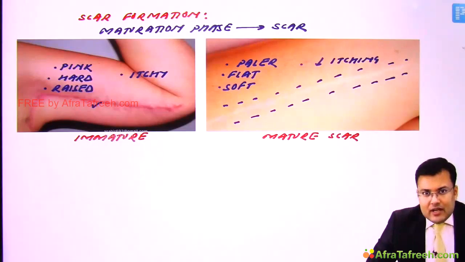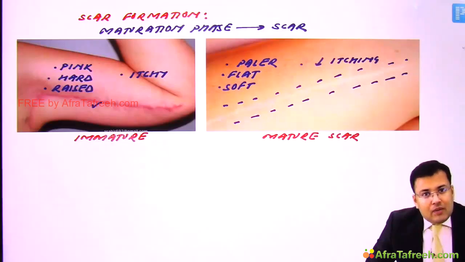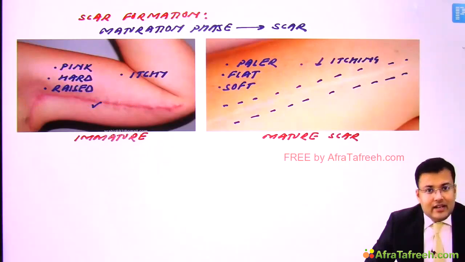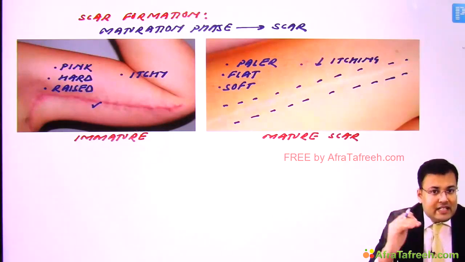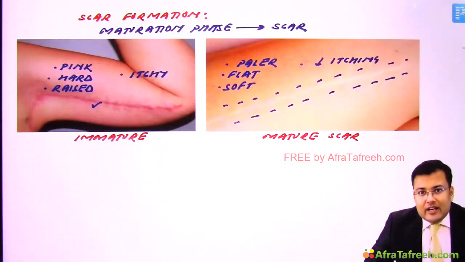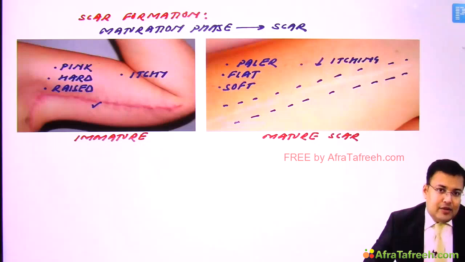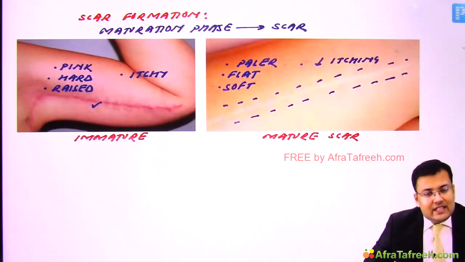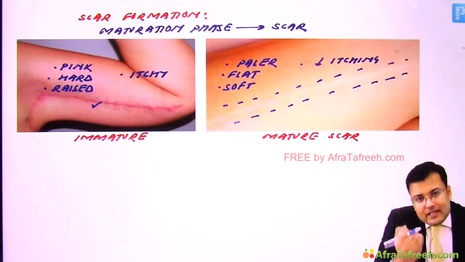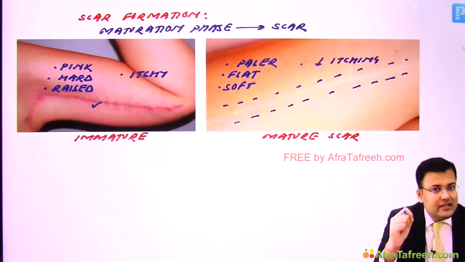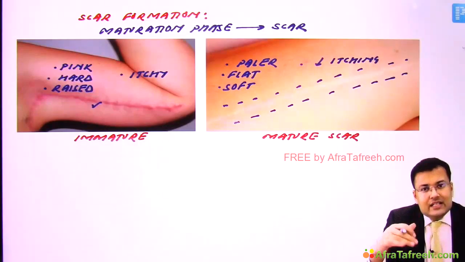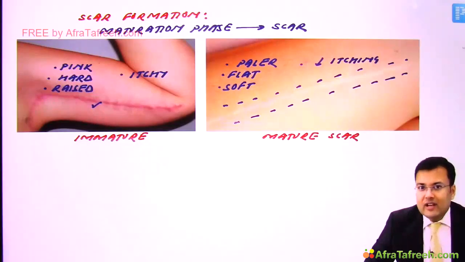Now comes the question, what are the types of abnormal scar? The types of abnormal scars include atrophic scar, hypertrophic scar, and keloid. In both hypertrophic scar and keloid there is excessive scar tissue. In hypertrophic scar it is confined within the boundary of the wound or incision, and in keloid it extends beyond the boundary of the wound or incision.